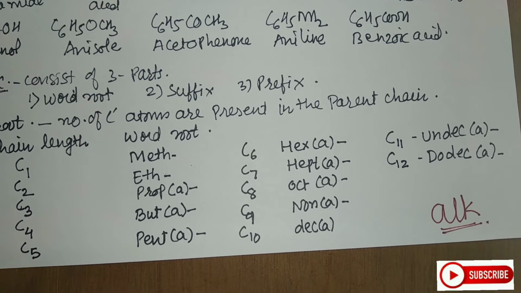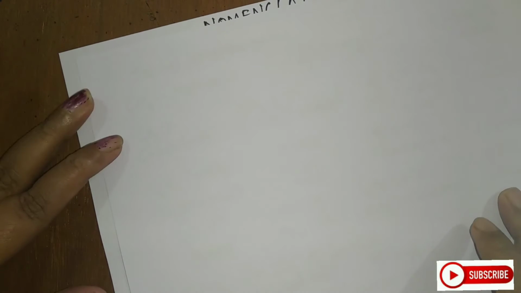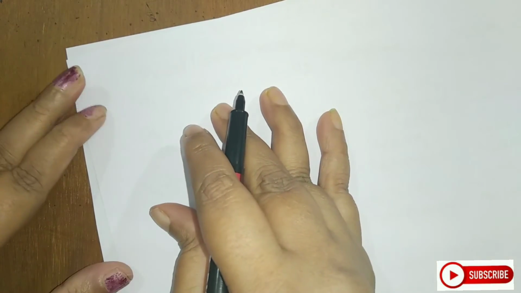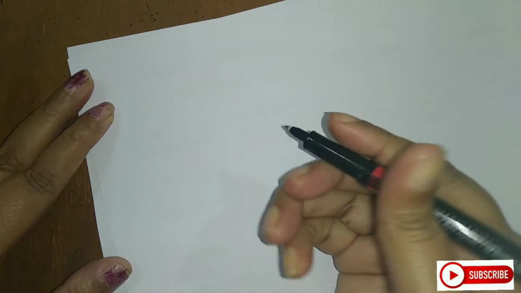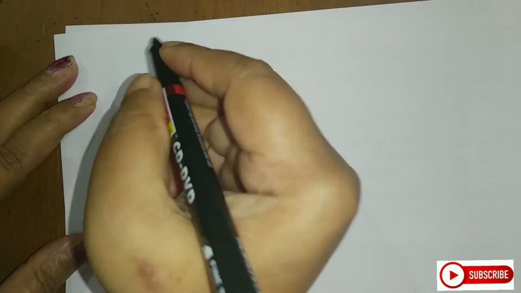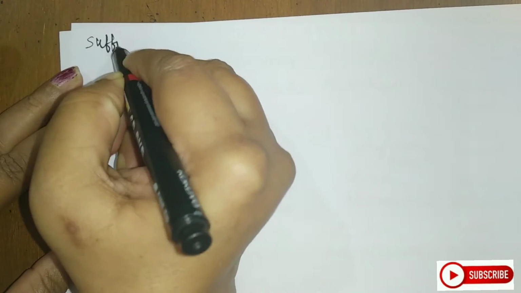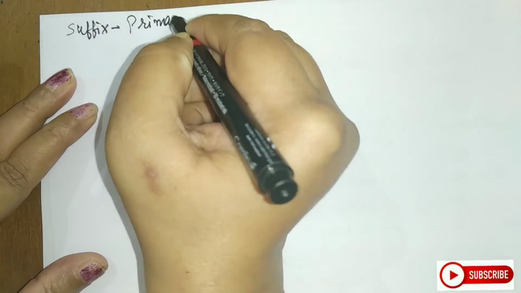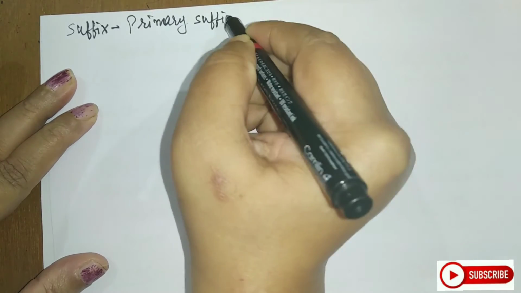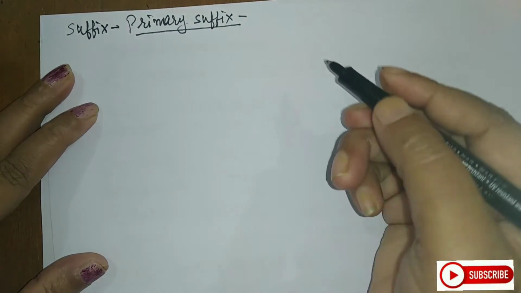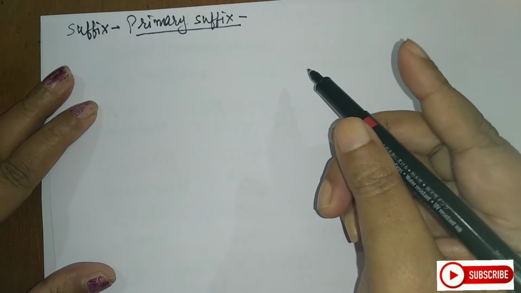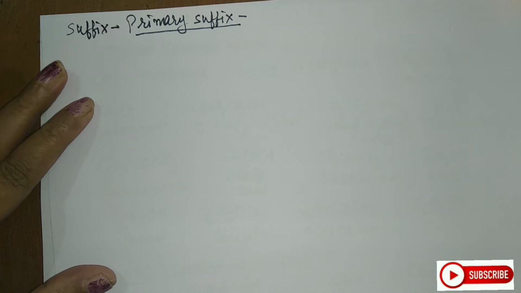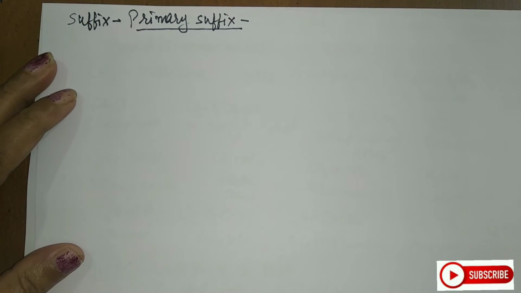Now let us see how to use the suffix. Now students, suffixes are again of two types, the primary suffix and the secondary suffix. So let us see the first one, that is primary suffix. A primary suffix is always added to the word root to indicate whether the carbon chain is saturated or unsaturated.